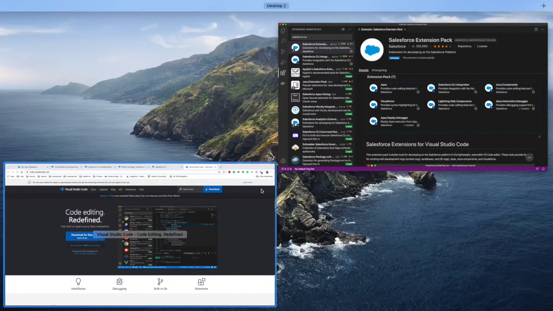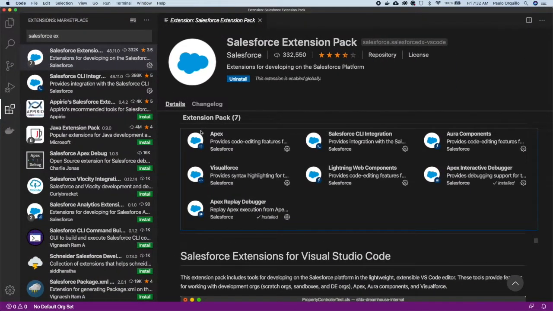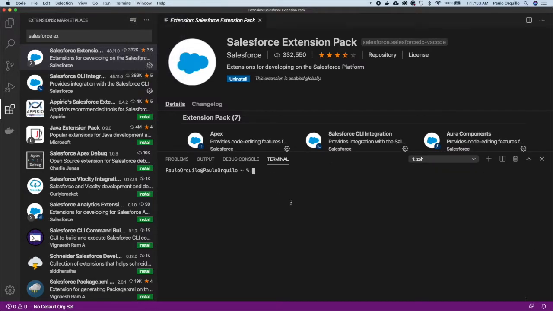To install the CLI itself, you go to developer.salesforce.com, tools, sfdx CLI. You could either download the package and install it, but what I prefer to do is use npm, the package manager for node. I'm just gonna open the terminal here and say npm install sfdx-cli, and you want to install it globally.